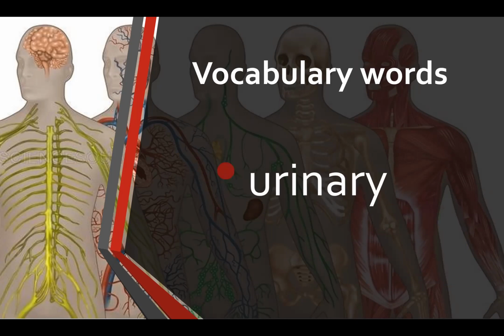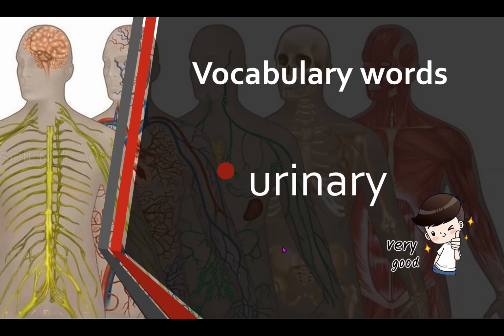The second word is urinary. Urinary. Let's spell urinary together. U, R, urinary. Very good.